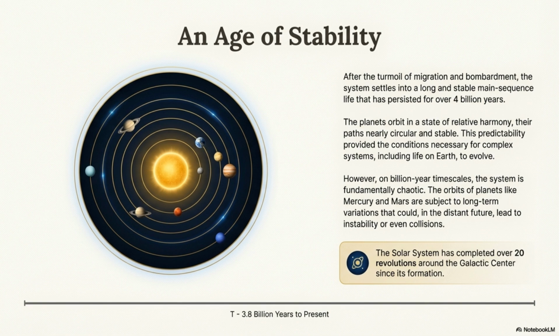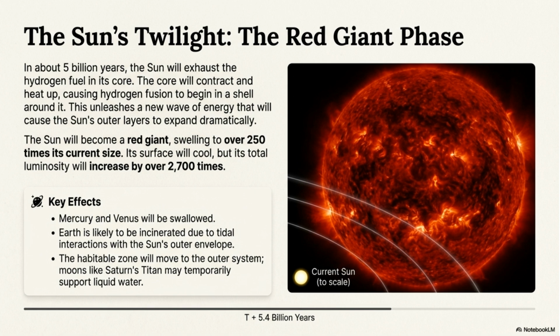Following the tumultuous youth, the system settled into an age of stability. The planets achieved relatively circular and stable orbits, providing the conditions necessary for complex systems, including life on Earth, to evolve. In about 5 billion years, the Sun will exhaust the hydrogen fuel in its core and swell into a red giant, increasing its luminosity by over 2,700 times. Mercury and Venus will be swallowed, and Earth will be incinerated.